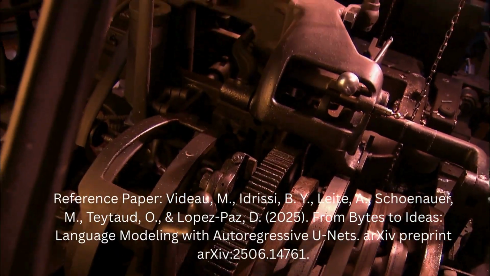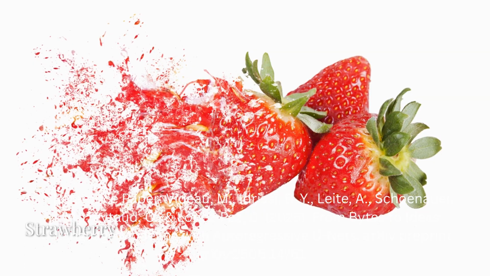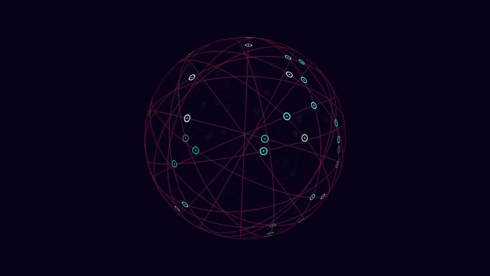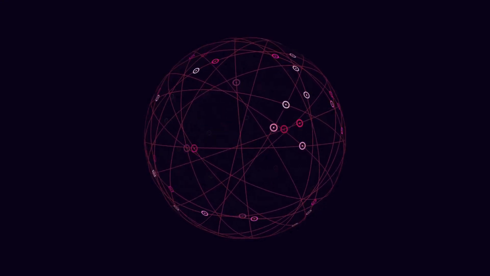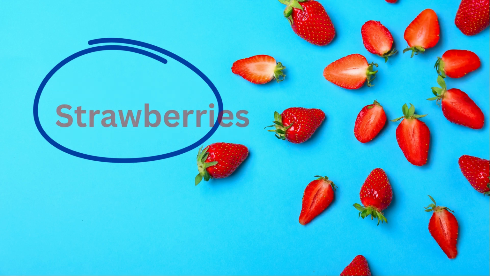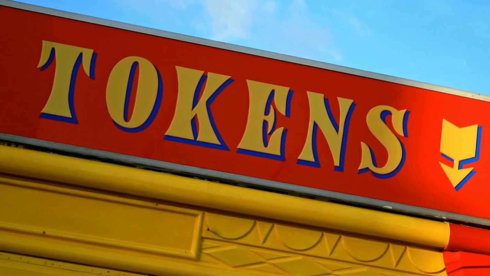If you work with language models, you know the drill. We take a word like strawberry, chop it up into a token, and assign it an ID. We do the same for strawberries. But in this process, the model loses a crucial piece of information, that these two words are almost identical. It has to learn from scratch that they are related, even though they share 9 letters. This is the pain of fixed tokenization.